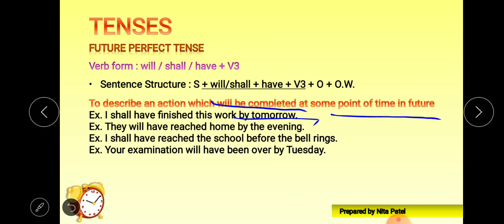Next example, they will have reached home by the evening. By the evening, so we might be in the morning time or the noon time, right? So by the evening they will have reached home. So someone is coming to home, so they might be outside of the home, right?